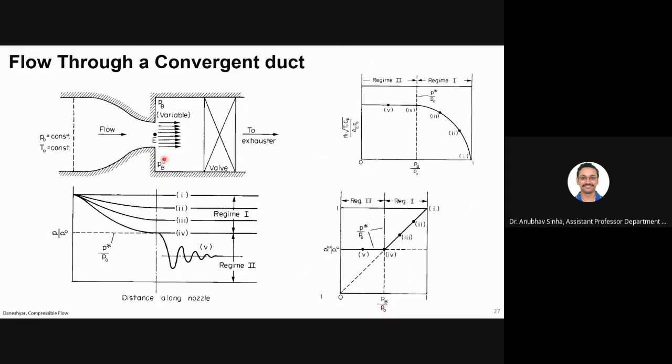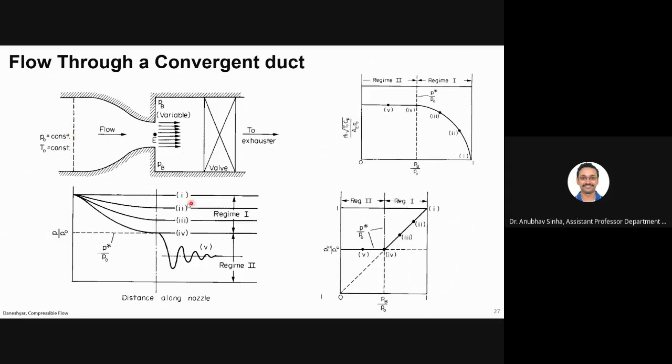What is the pressure you are maintaining in this chamber? And PE is the pressure at point E. So at the exit or at the throat of this nozzle, what is the pressure that is observed? These two pressures are normalized by P naught, which is your reservoir pressure.